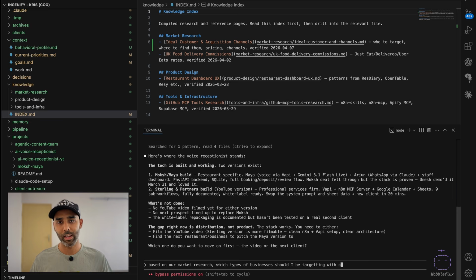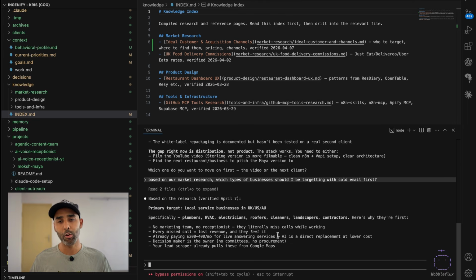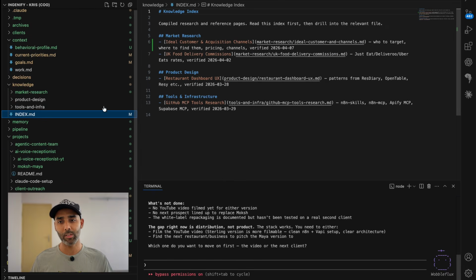I had that constantly, but now I don't. Every time I do research, like comparing AI tools, analyzing a market, figuring out pricing strategy, I file it here in the knowledge folder. Each topic gets its own page, and there's an index.md, a one-page table of contents.